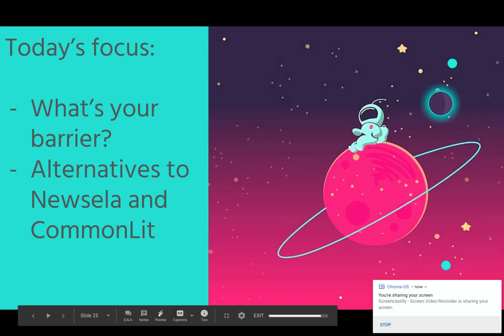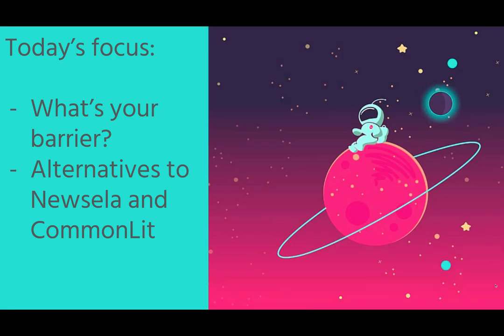Okay, welcome to the second day of talking about researching all kinds of different sources. Today, our focus is two things. What is your barrier? And what are some alternatives if you can't find an article in Newsela or Common Lit?